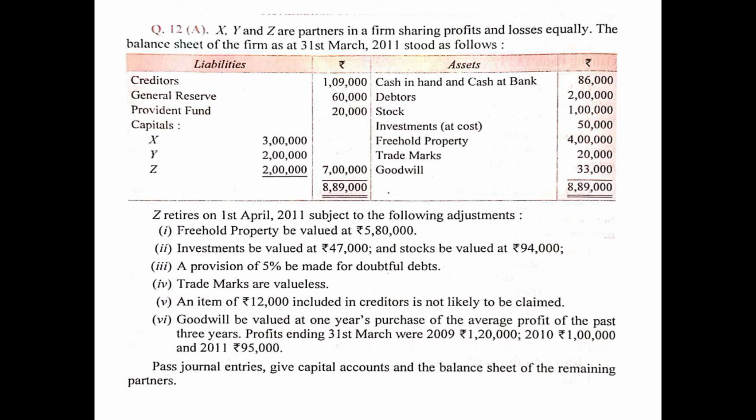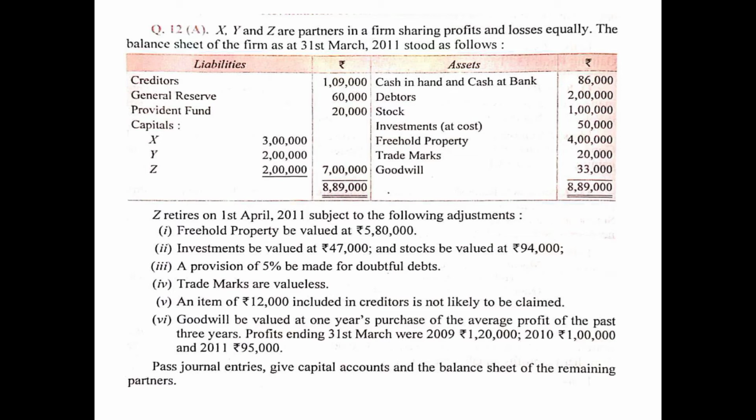The first adjustment is freehold property to be valued at rupees 5,80,000. So as you can see, the value of freehold property is 4 lakh. Now it has to be valued at 5,80,000. That means 1,80,000 is to be increased. So this is an increase in asset which will be shown on the credit side of revaluation account, that is by freehold property with the amount of increase, that is 1,80,000. And the entry would be freehold property account debited 1,80,000 to revaluation account 1,80,000.